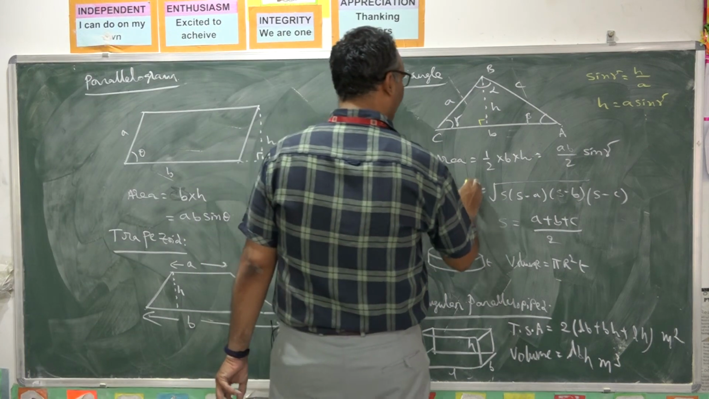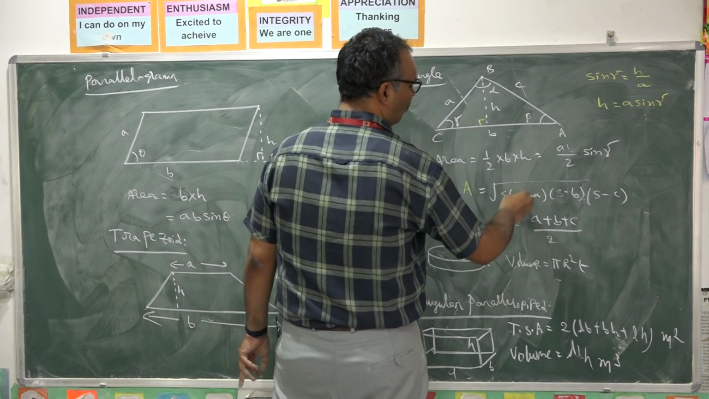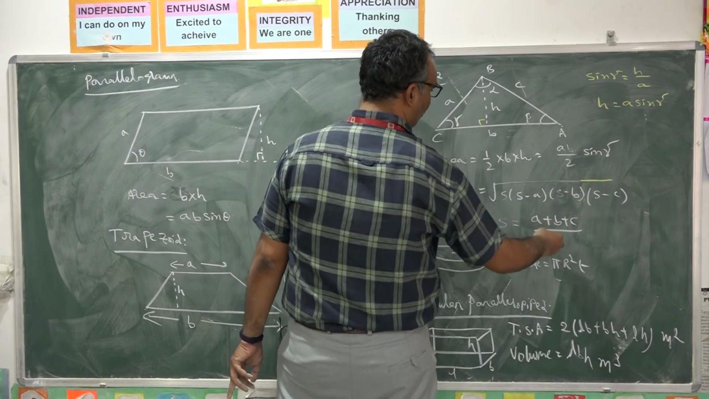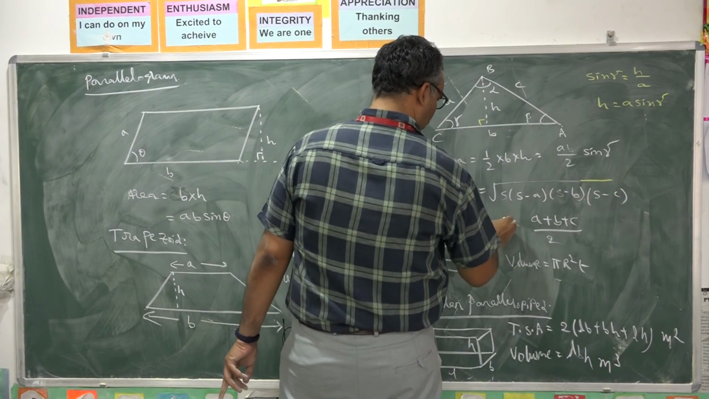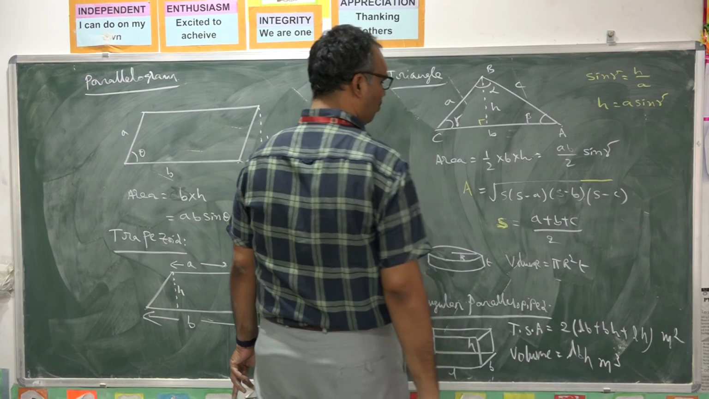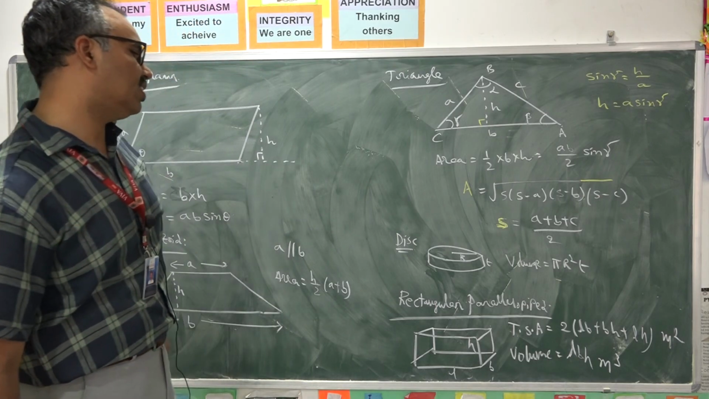Similarly, the area of the triangle can also be found using root of s into (s minus a) into (s minus b) into (s minus c), where s is the average of the three sides. You have this formula also in your school standard. Try to remember this formula. Wherever they are required, we are going to use in physics.